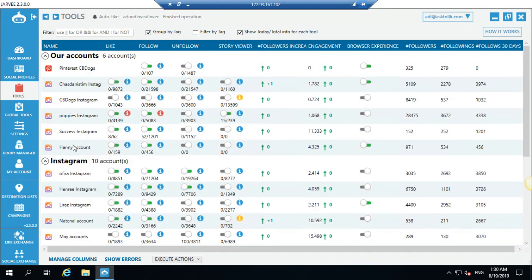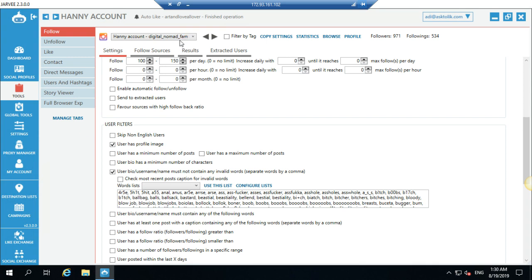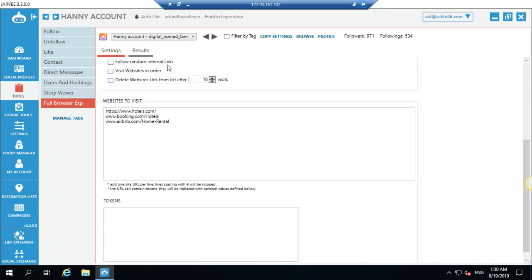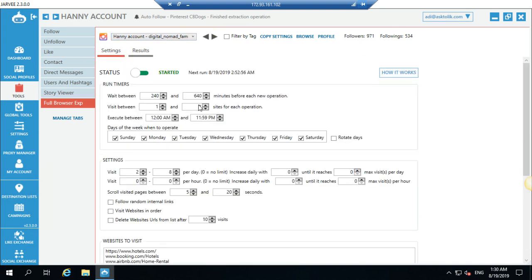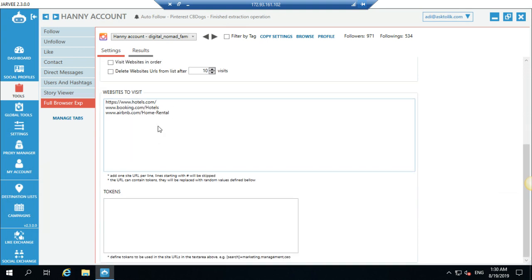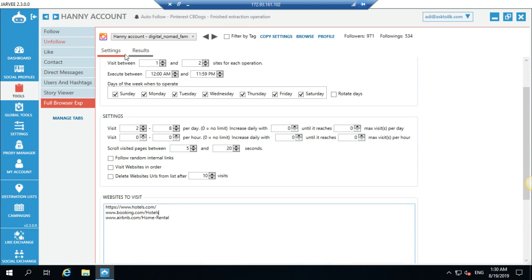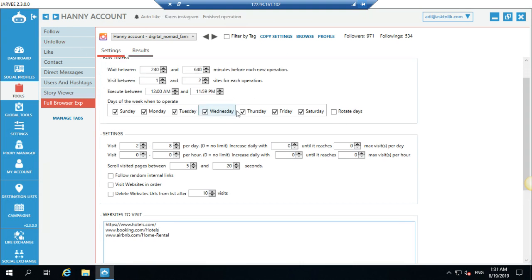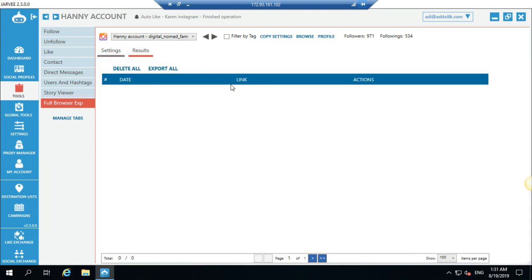One second, I will find it. Yes. So for example, this account is supposed to be about booking and hotels and this kind of website. So I just turn it on. It will go to this kind of website. Today we'll also add some forms and places it can be. But the account speaks about these kind of things, like going to some place, going on some vacation. So it means that on the embed browser it will also go to this kind of website and check it.